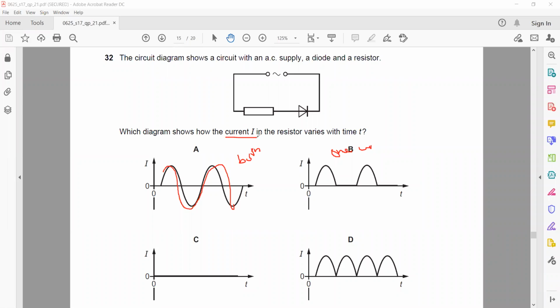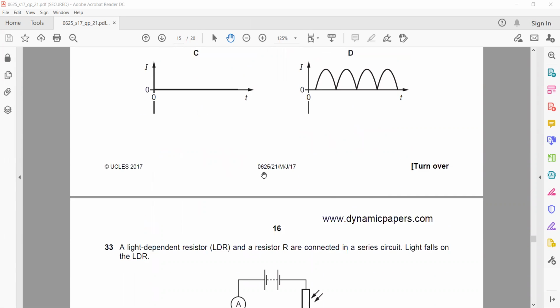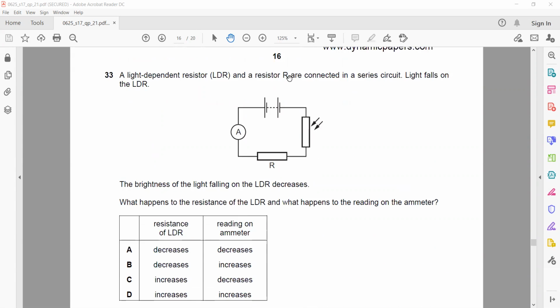The diagram shows the current in the resistor varying with time. So a diode will allow only current when it is positive; the diode will allow one way and the other way the diode does not allow. So B is the right answer. Means one way the diode allows the current to pass and the other way it does not allow the current to pass. Question 33. When light falls, so resistance will decrease.